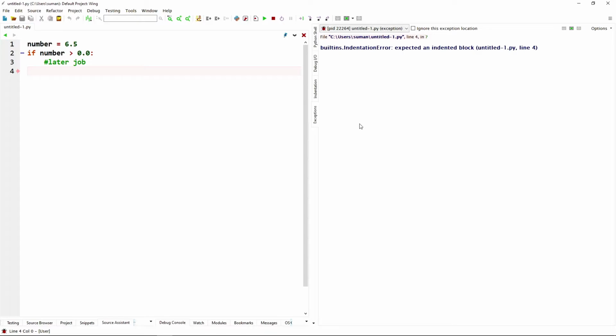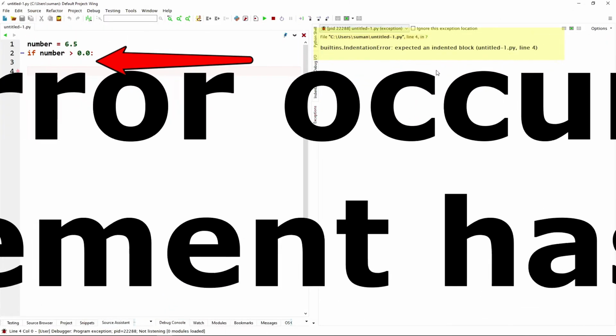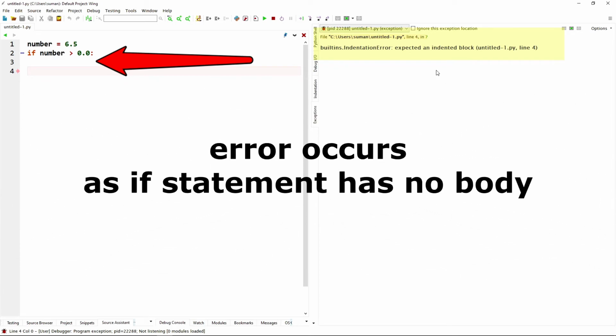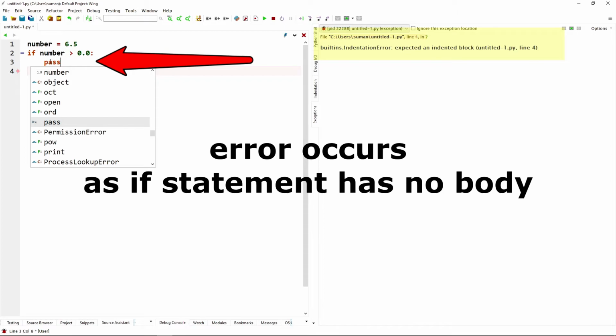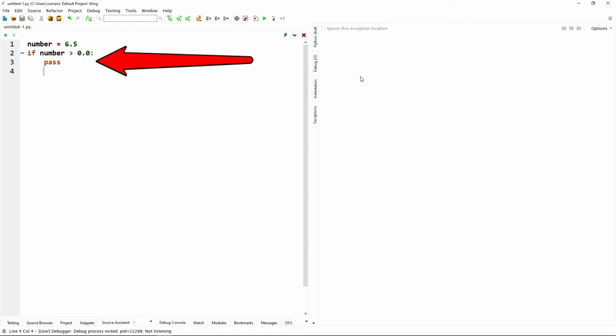Comments are ignored by Python, so it is not recognized as the body of the if statement. What happens if we delete the comment also? So if we run the code, once again the same error is happening here as the body of the if statement is empty. So we are using the pass statement here. So if we run the code now, there is no error.